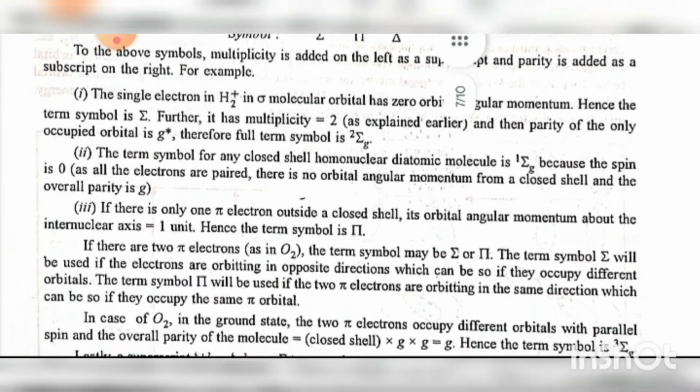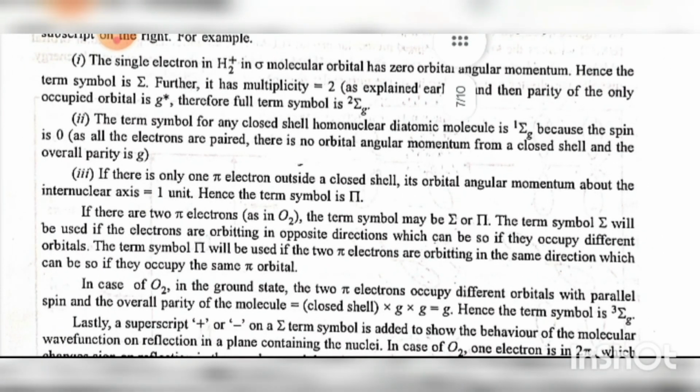For example, first, the single electron of H2 positive in a sigma molecular orbital has zero orbital angular momentum, hence the term is sigma. Further, it has multiplicity equal to 2 as explained earlier, and the parity of the occupied orbital is g. Therefore, the full term symbol is 2 sigma g.